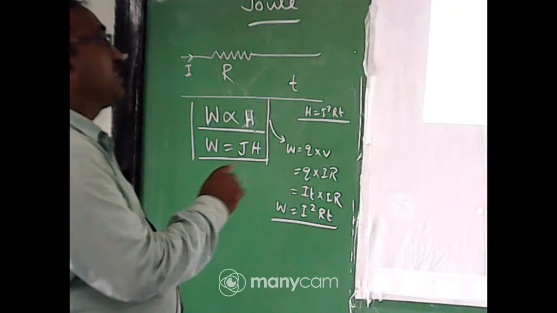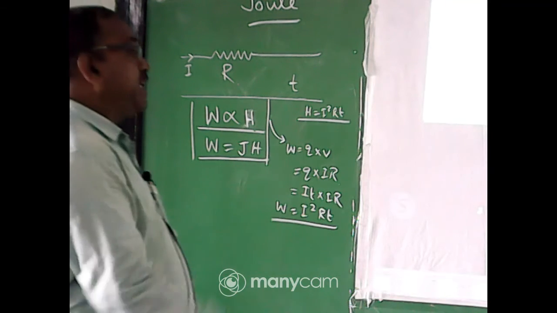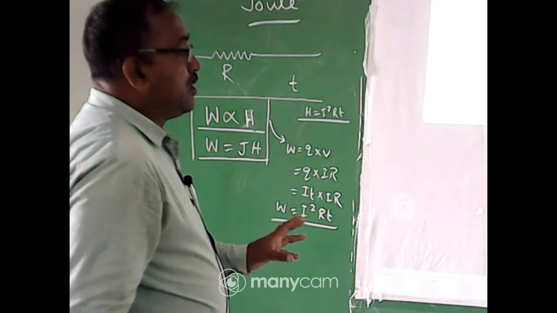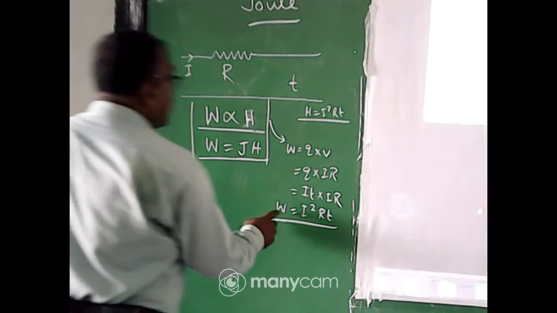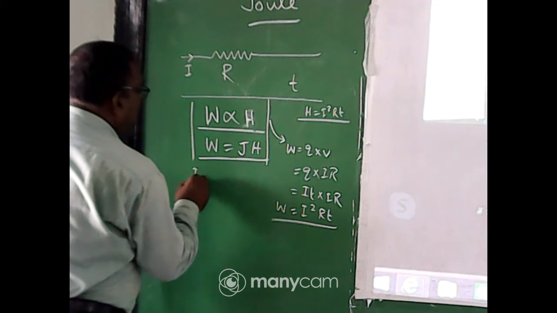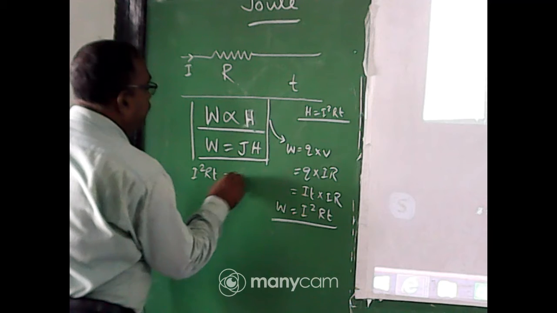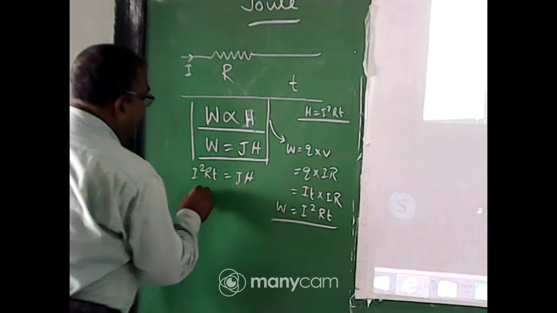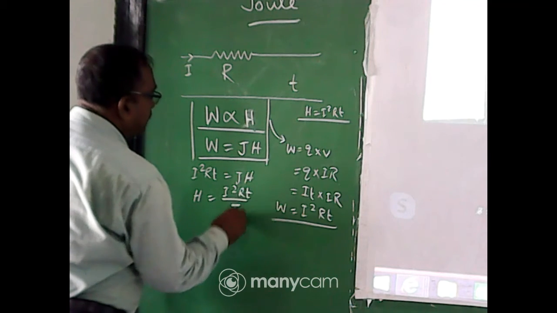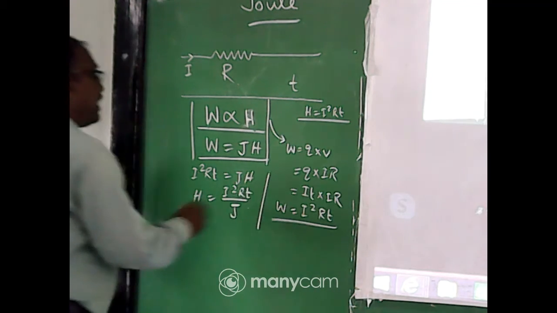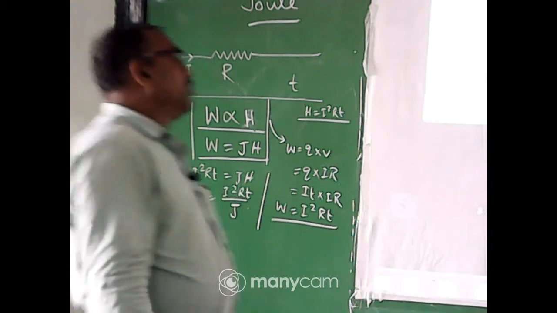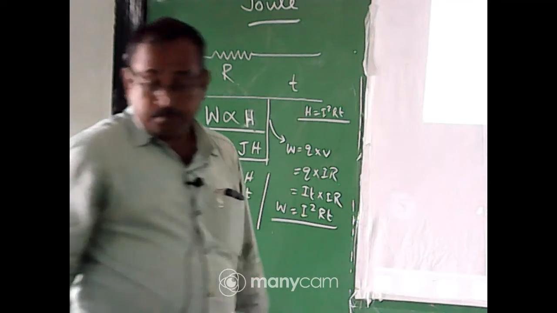So when the current passes through the conductor, W equal to I square R T. Then you put here I square RT equal to J into H. H equal to I square RT by J. My dear student, you see here by J, but in your books H equal to I square RT.